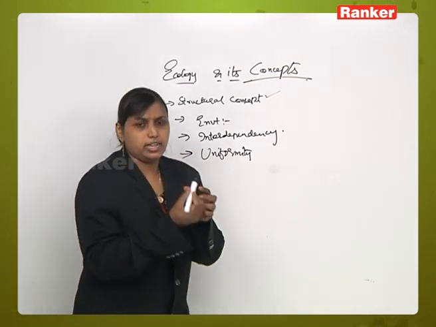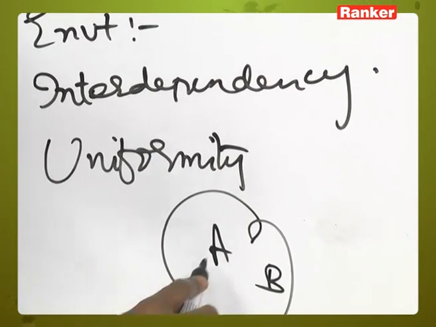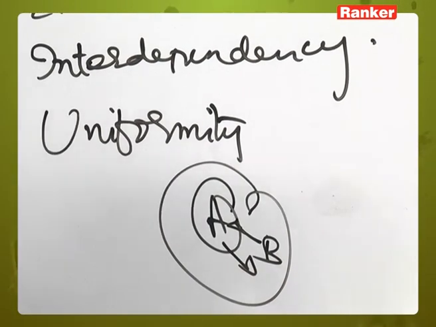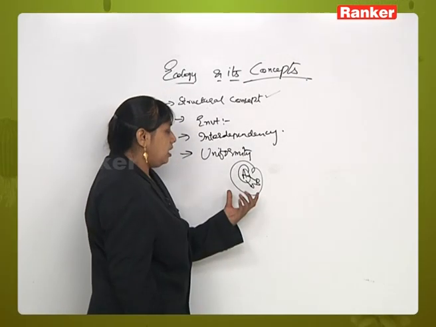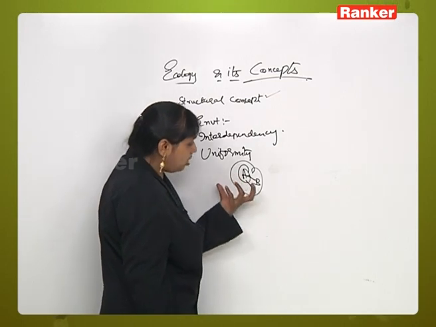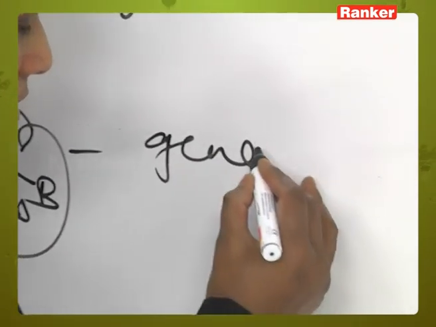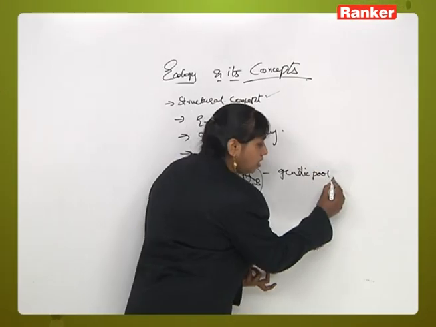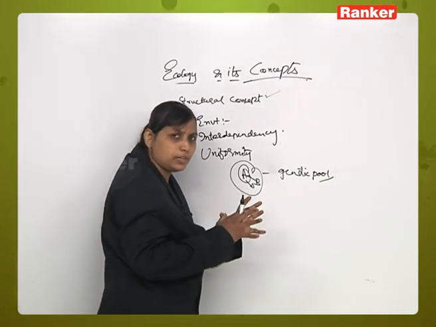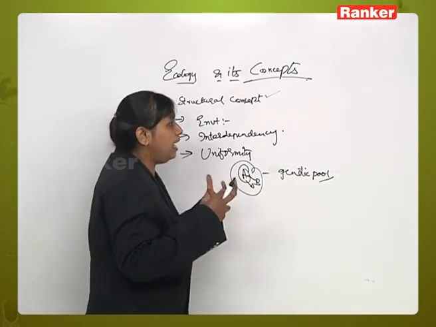If a particular organism A is living in a particular environment B, it will have an interrelationship with the environment, and the environment with it. They will try to get uniformity in the structure, functioning and development of that environment, so that they can preserve their genetic pool, the genetic characters of that generation or organism in that environment.